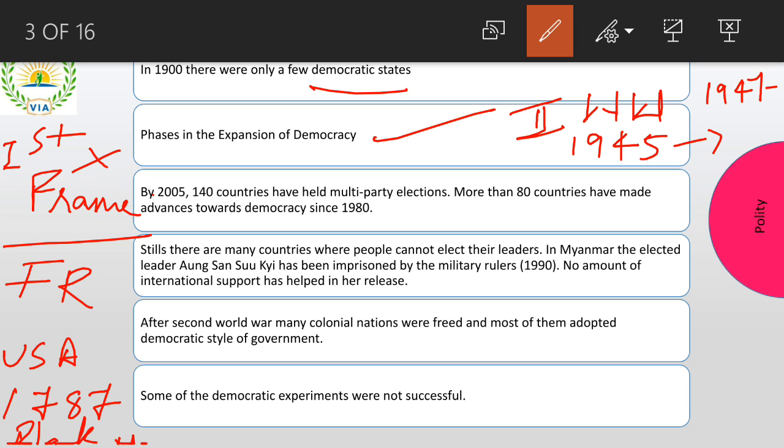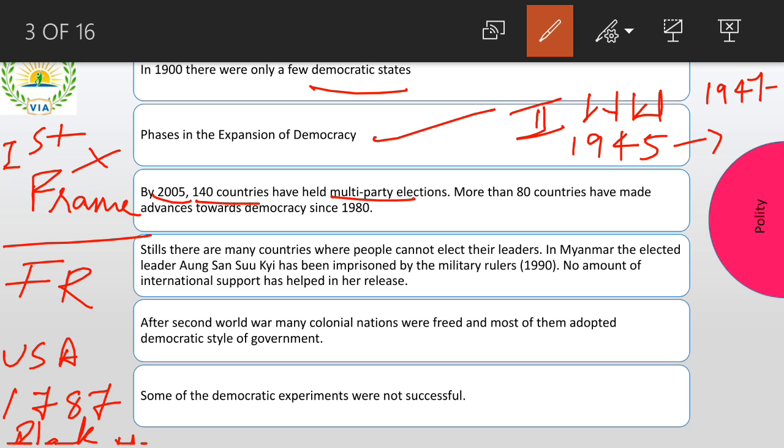So by 2005, almost 140 countries became independent. And not only did they become independent, they also started adopting democracy and holding multi-party elections, so that there is not only one party which is ruling. There may be more than one party coming up, doing welfare and development, asking for votes, and people are voting for them, right? So this is the entire thing that you need to know.